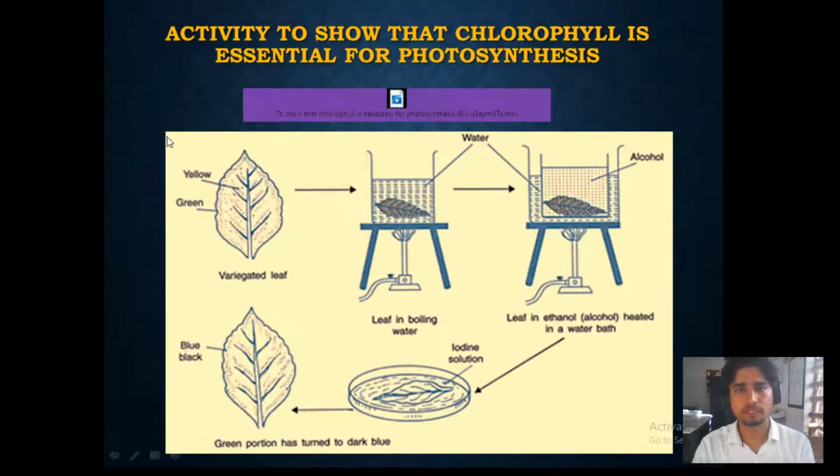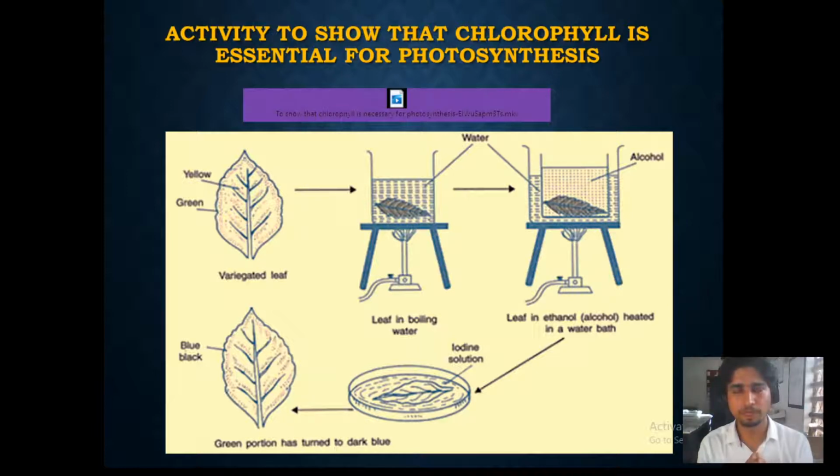In the dark, we are leaving that plant for 3 days. Why are we leaving the plant in the dark for 3 days? Because we are ensuring that whatever reserved food materials are present inside the plant will be consumed and no more reserved food materials will be left. So the plant is devoid of all the starch.